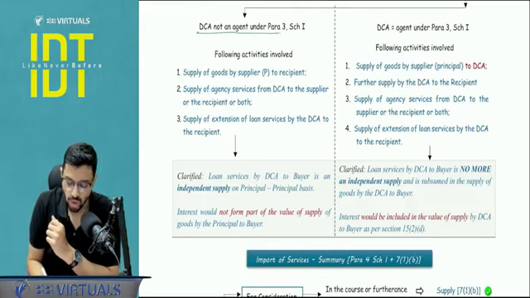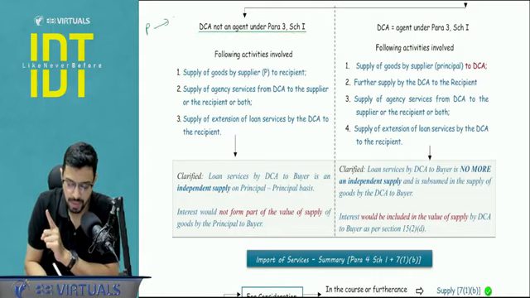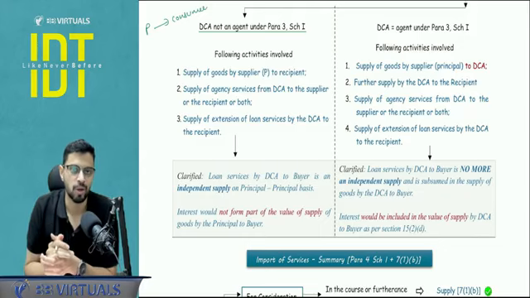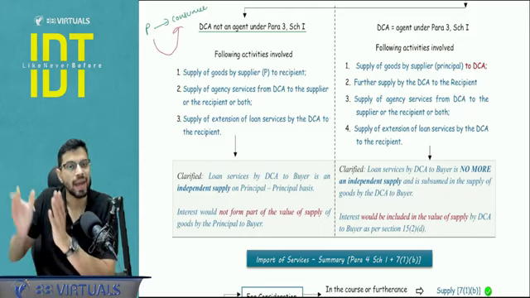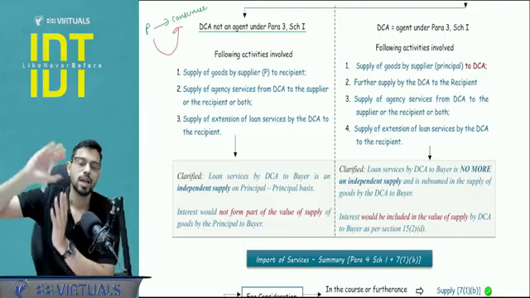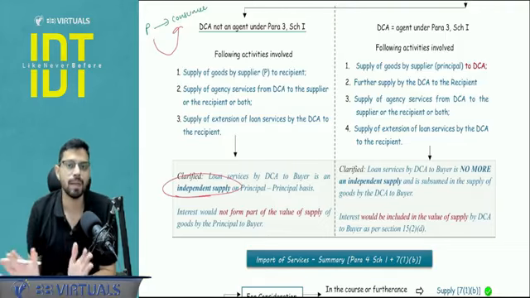If DCA is not an agent under paragraph number 3, schedule number 1, meaning the transaction is by principal to consumer, in this case interest will not form part of valuation. Why? Because the sale of goods is done by principal to consumer and the loan is given by DCA to consumer. So DCA and consumer are two separate parties, and principal is a separate party. So here the loan transaction is an independent supply.